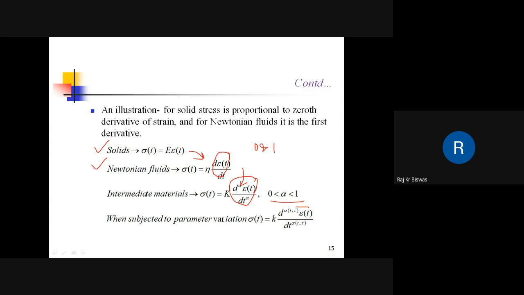So here it is shown, when it is subjected to parametric variations, how the stress and strain change. The order of the derivative, alpha, is a function of t and tau. t is time and tau is some other parameter which is subjected to some parametric variations.